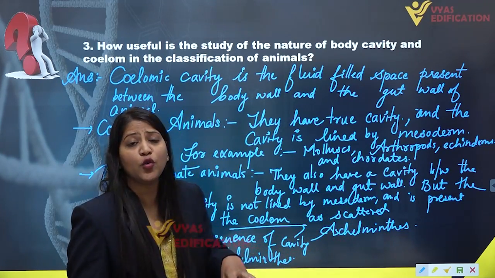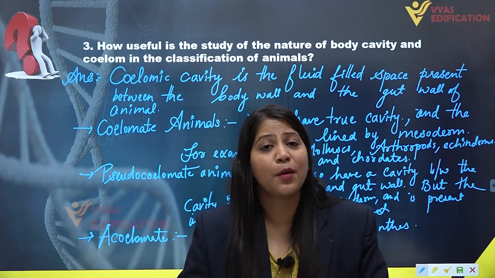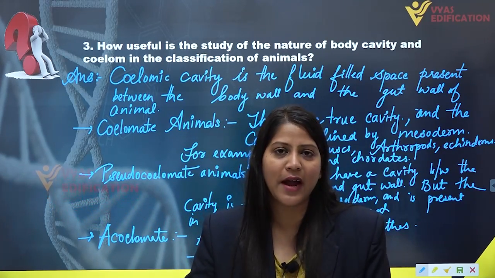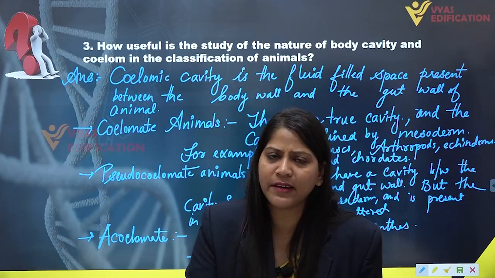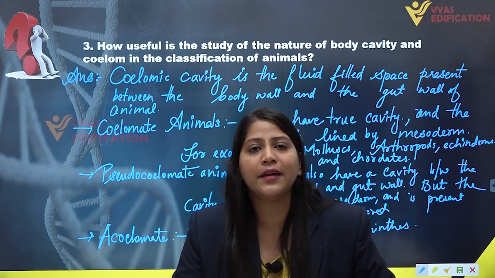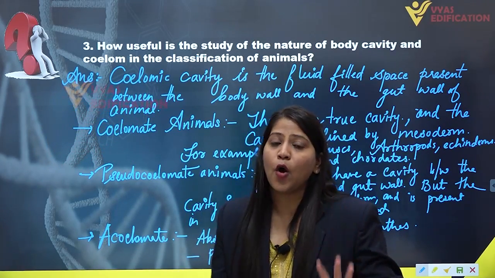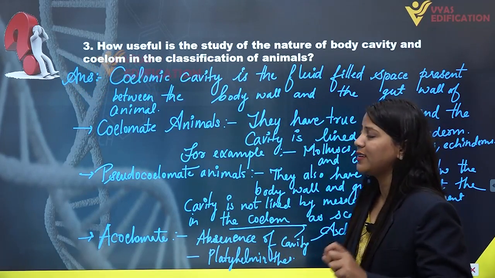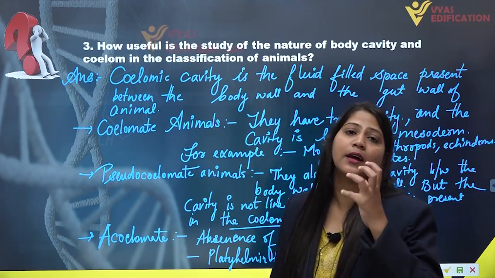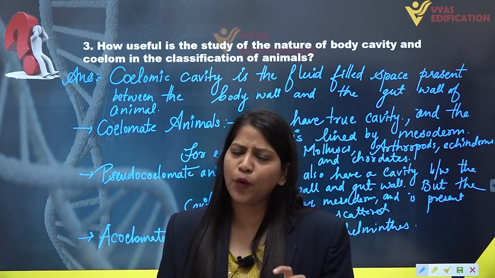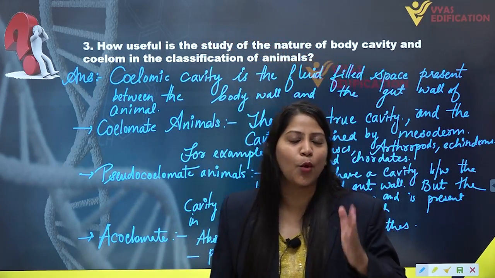Flatworms are dorso-ventrally flattened. Their body is actually dorso-ventrally flattened, so there is no chance of having a cavity between their body wall and gut wall. I hope you are clear with this: what is the coelomic cavity? The coelomic cavity is a fluid-filled cavity or space present between the body wall and